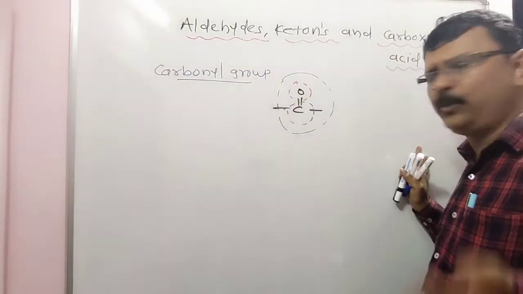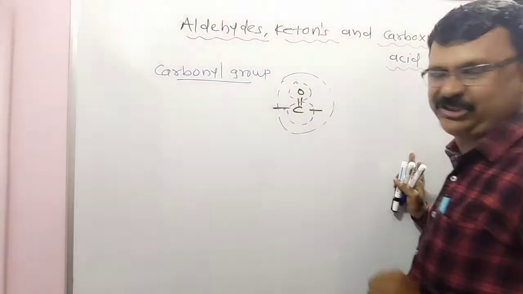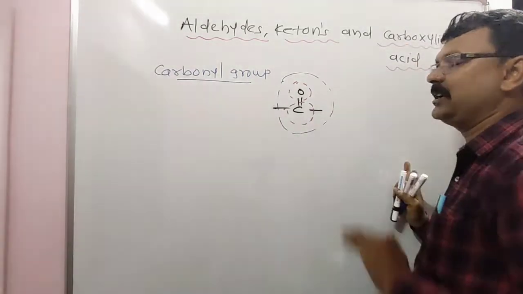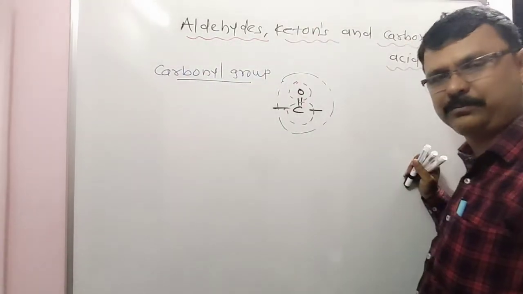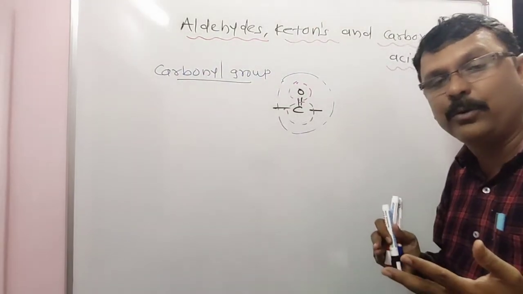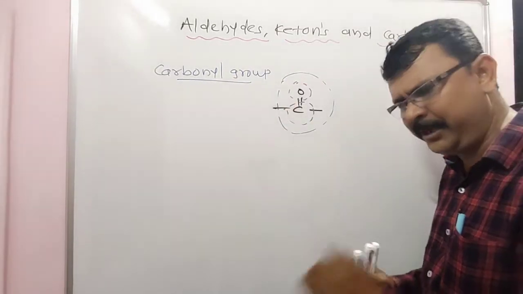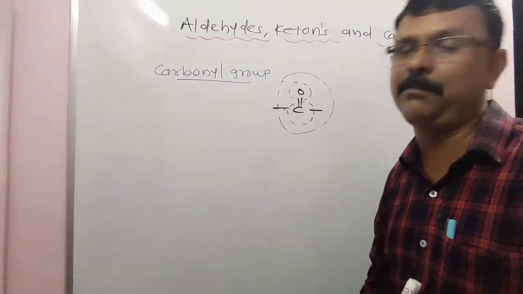This oxygen is called the carbonyl oxygen, this is the carbonyl carbon, and the whole group is called a carbonyl group. Aldehydes and ketones are carbonyl compounds.